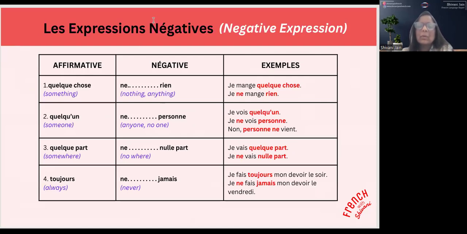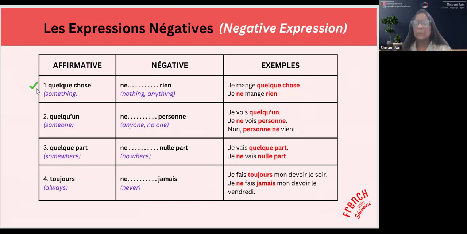OK, maintenant passons aux expressions négatives. Okay, now this is something not very basic. So the basic was ne pas, just adding ne pas in the sentence to change a simple sentence into negative. For example, I go to the market. I do not go to the market. That is ne pas. But when we are doing this quelque chose, for example, when I'm asking you, do you want to eat something?